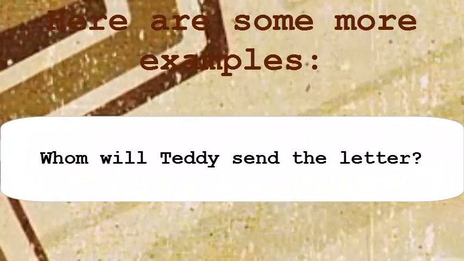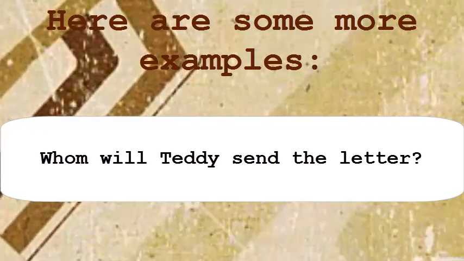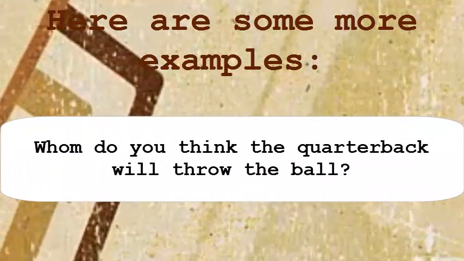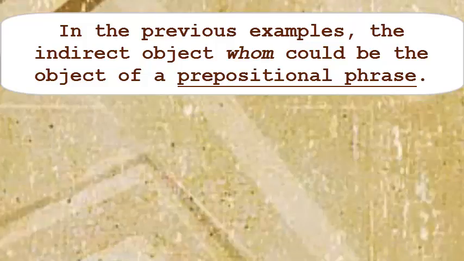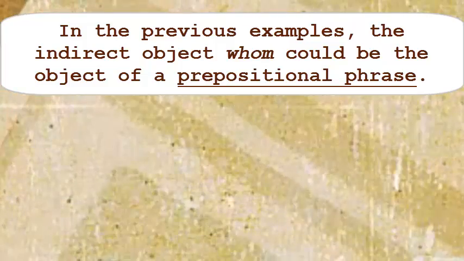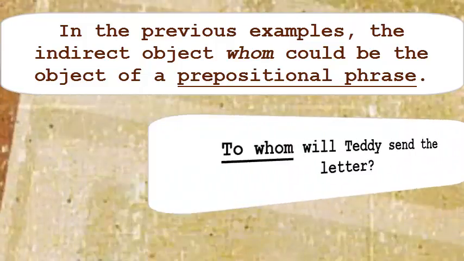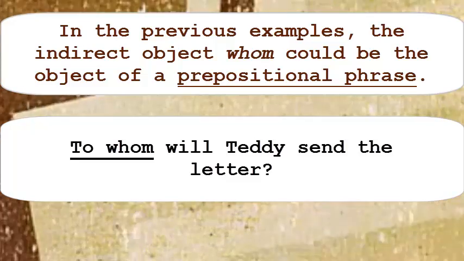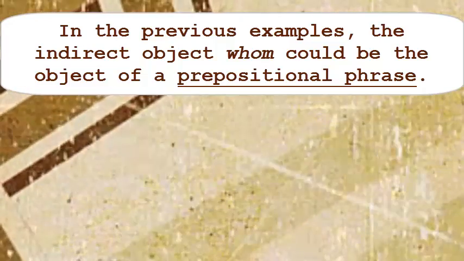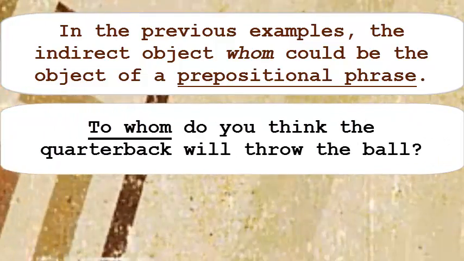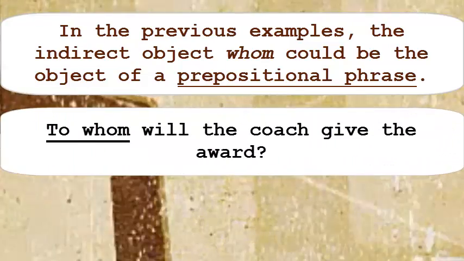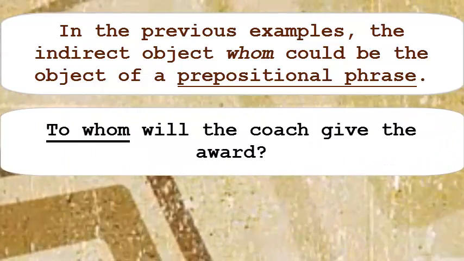Here are some more examples. Whom will Teddy send the letter? Whom do you think the quarterback will throw the ball? In the previous examples, the indirect object whom could be the object of a prepositional phrase. To whom will Teddy send the letter? To whom do you think the quarterback will throw the ball? To whom will the coach give the award?